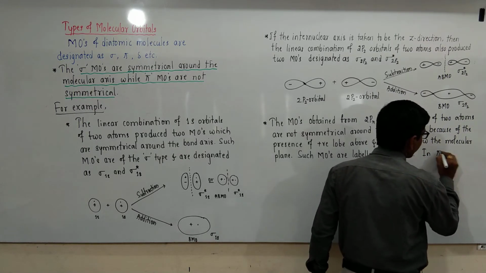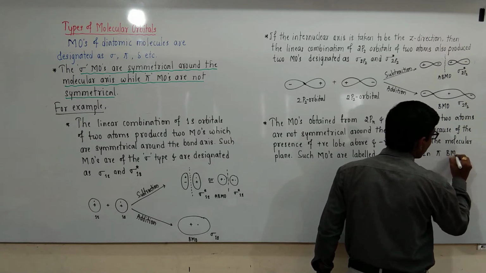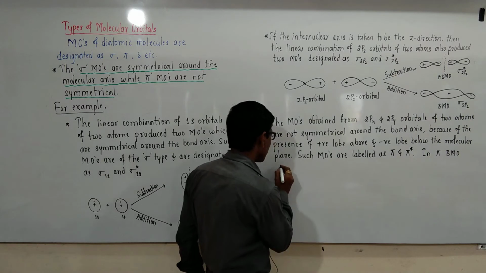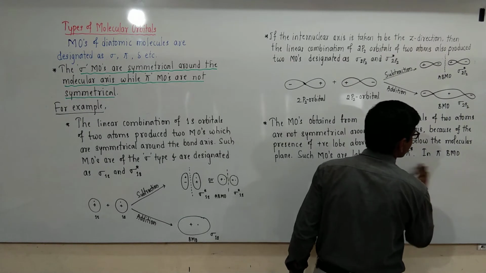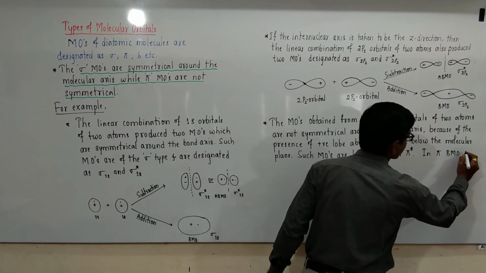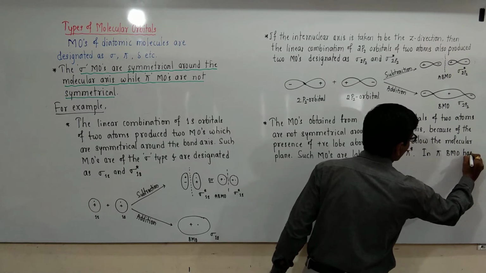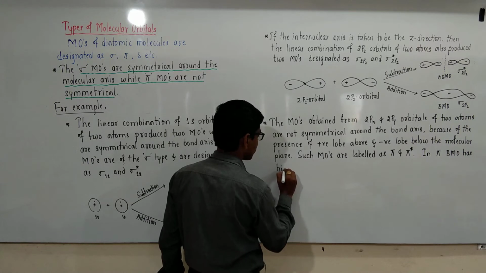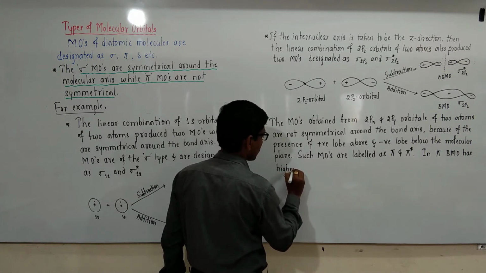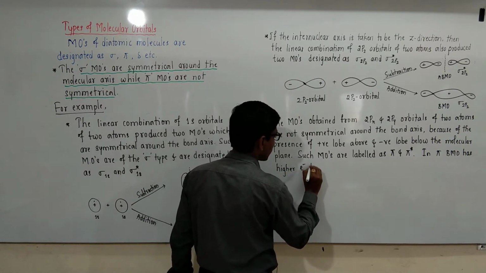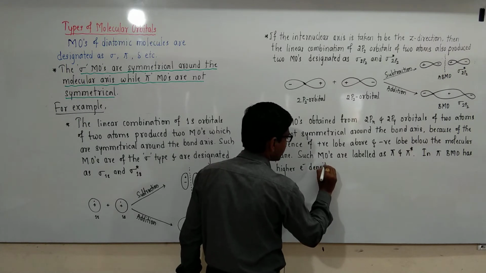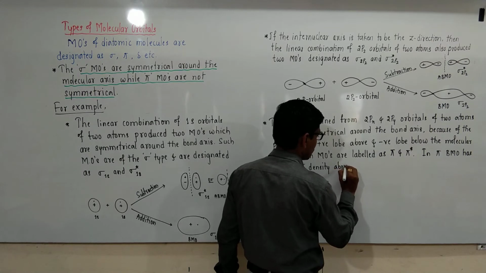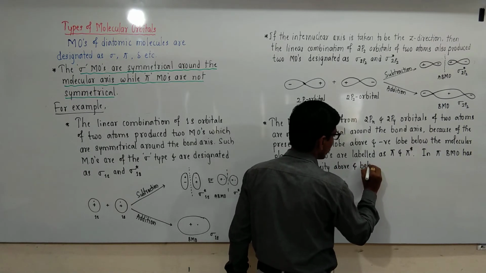In pi bonding molecular orbital, there is higher electron density above and below the molecular axis.